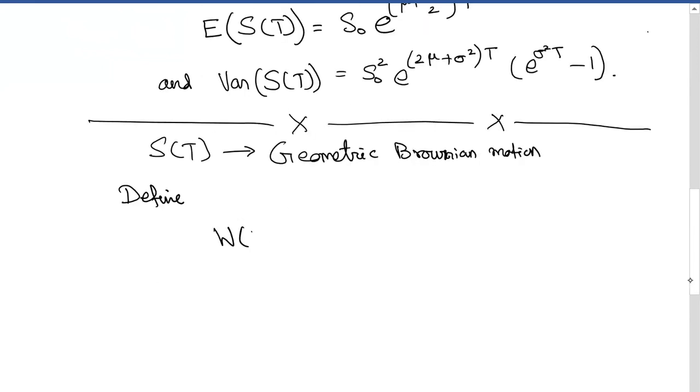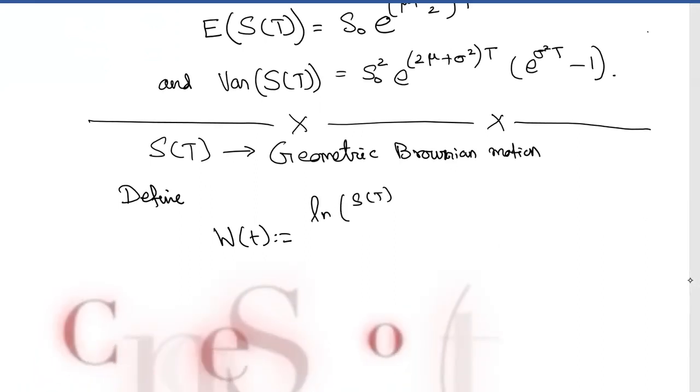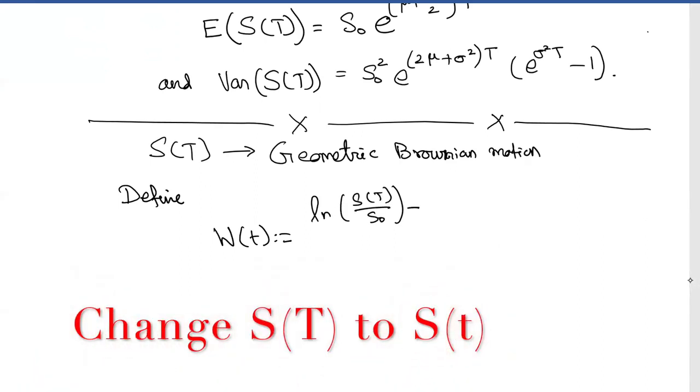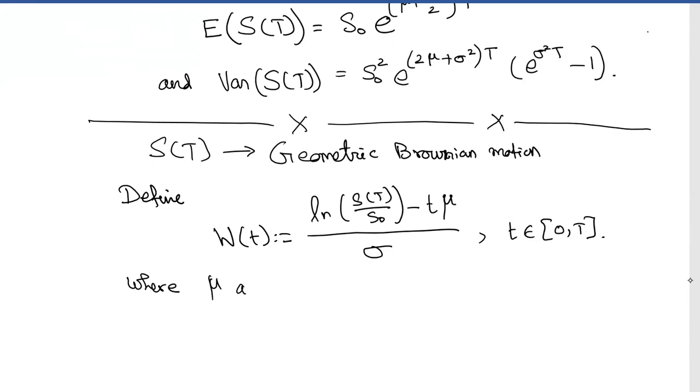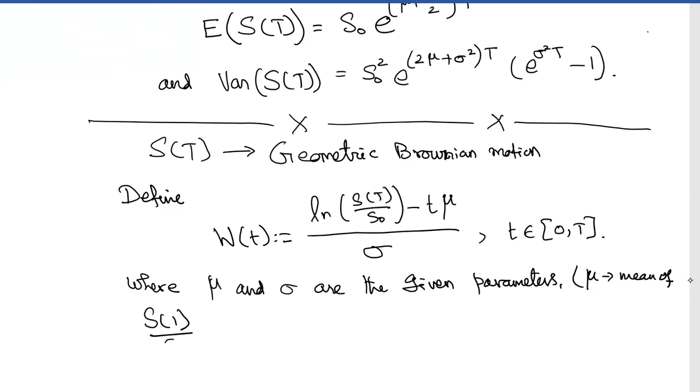Define W of t as log S of t divided by S naught minus t times mu, divided by sigma, for t belongs to 0 comma capital T, where, as usual, mu and sigma are the given parameters. What are they? They are the mean of the 1 year stock price given S naught, and sigma square is the variance of the 1 year stock price divided by S naught.